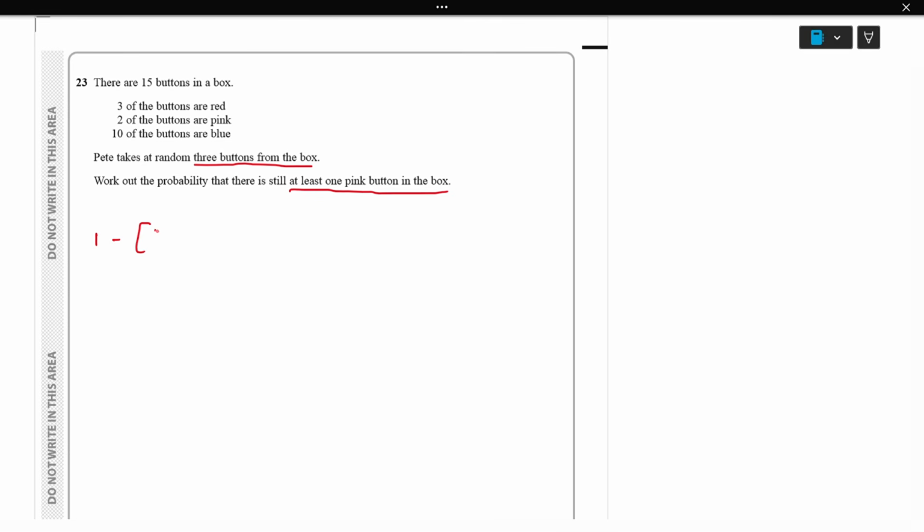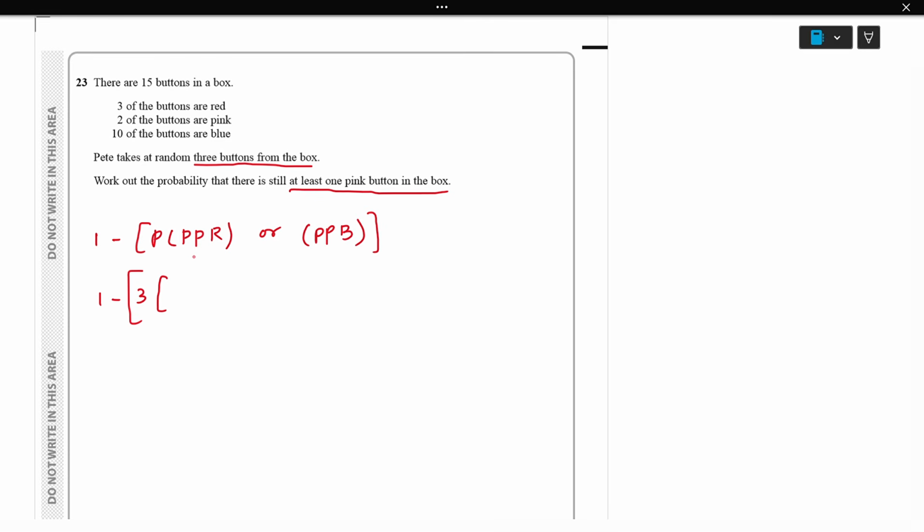So probability of pink, pink, red, or probability of pink, pink, blue. So 1 minus, this is 3 possibles for pink, pink, red, so 3 times, and the total bracket is 1 minus the entire thing.